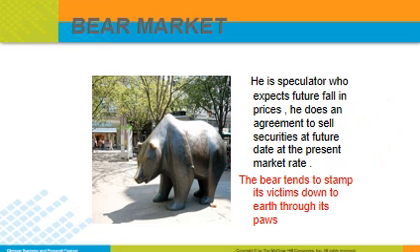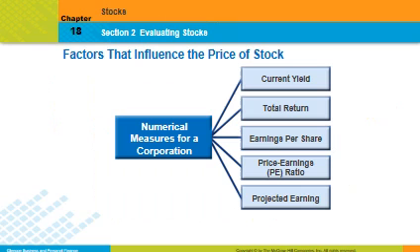And conversely, the bear is a speculator who expects a future fall in stock prices. He makes an agreement to sell securities at a future date at the present market rate, hoping to make a profit, or he shorts, S-H-O-R-T-S, a stock in a bad market. So the bear will stamp its victims down to the ground. Okay, so bull up, bear down.